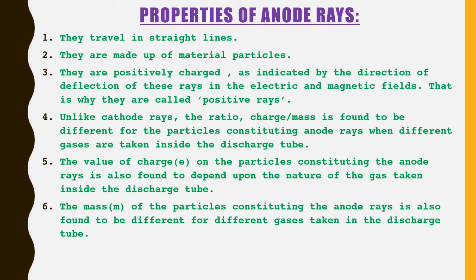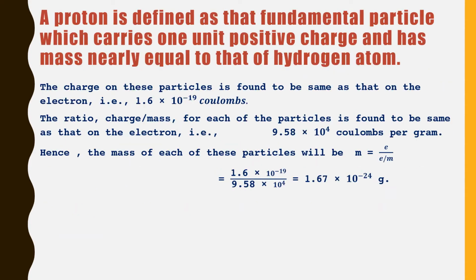So this is about the properties of anode rays. Further experiments reveal that when hydrogen gas is taken inside the discharge tube, the particles present in the anode rays have minimum mass, because we know that it is the lightest positively charged particle, produced from hydrogen.